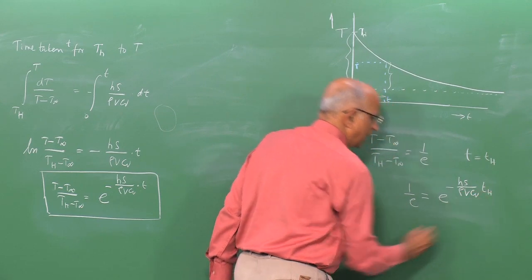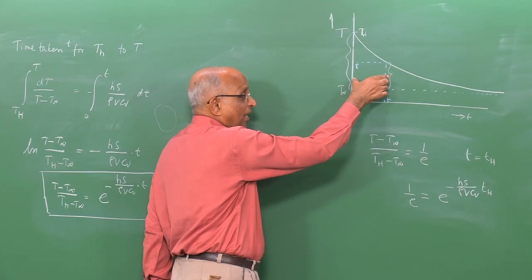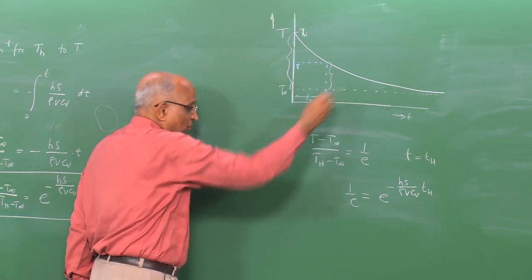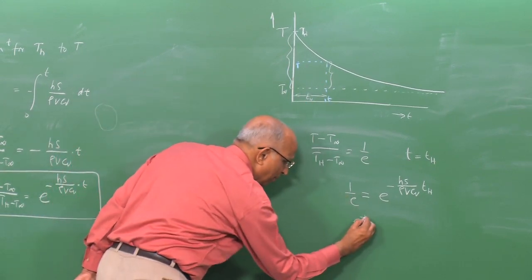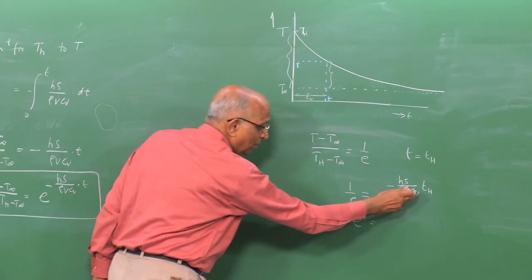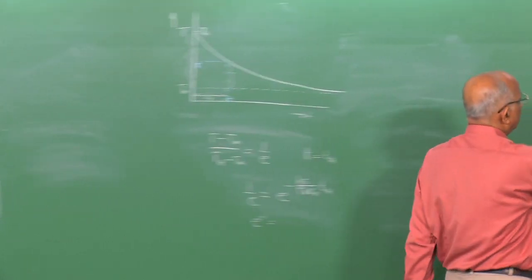This becomes my characteristic heat transfer time, because I presume that this is the time during which the maximum heat transfer takes place; afterwards it goes slowly. On the left hand side I have e to the power minus 1, so minus 1 is equal to this value. Let us put it down and see what we get.